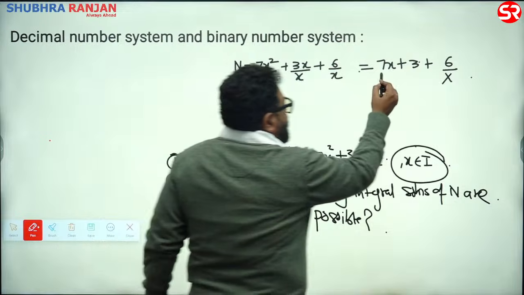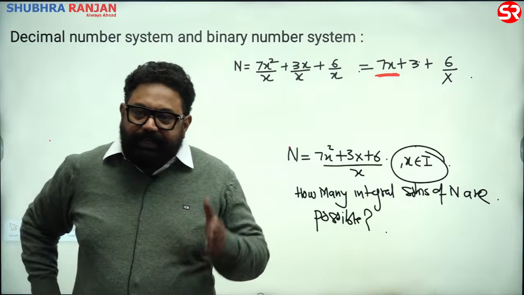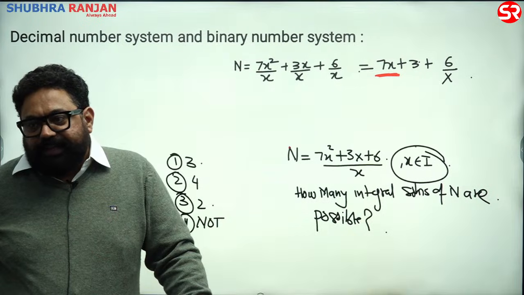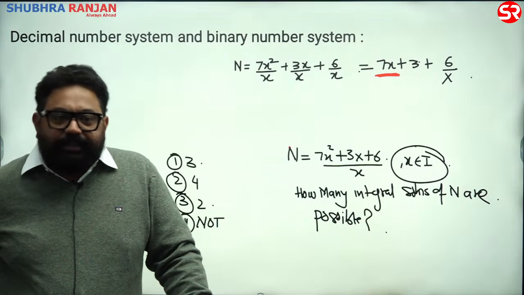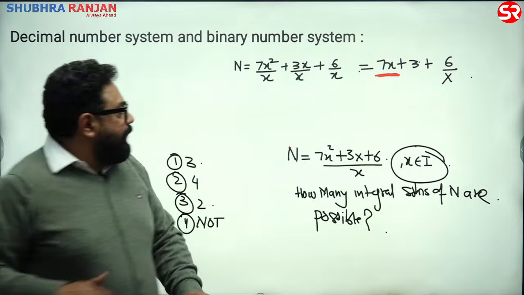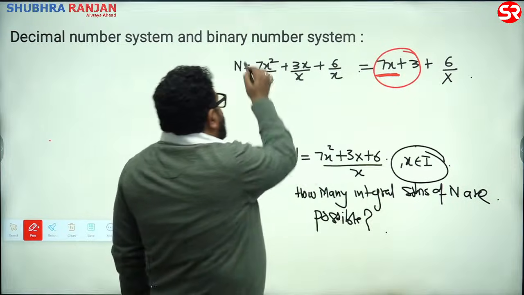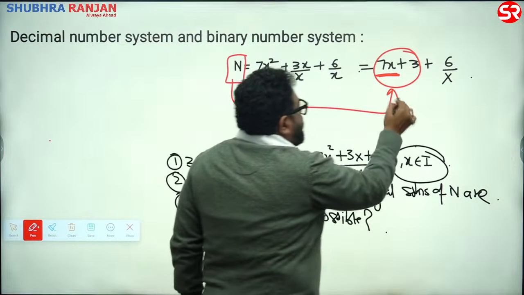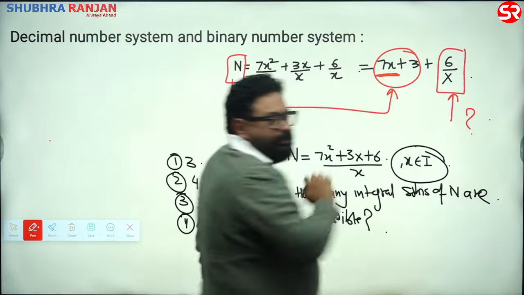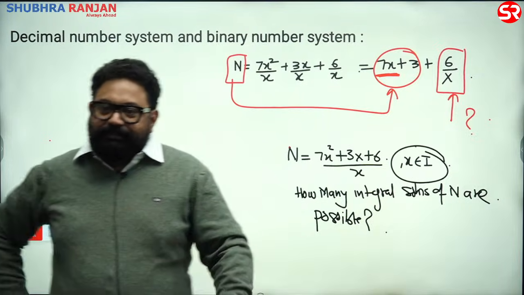If x is an integer, 7x is also an integer. If x is -2, 7 into -2 is -14; if x is 3, 3 into 6 is 18, isn't it? If x is an integer, 7x is an integer, and plus 3 is also an integer. So he is asking, when is this number an integer? When is x upon 6 an integer? That was your question.